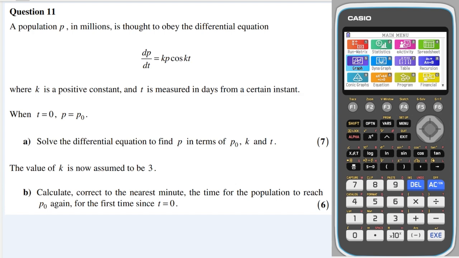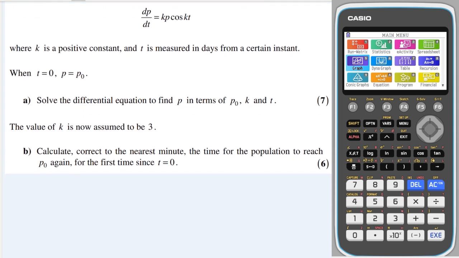Okay, question 11, we've got a differential equation, where k is a positive constant and t is measured in days. We know that initially the population is p0. Solve the differential equation to find p in terms of p0, k, and t. So we need to separate the variables. First thing I would do is multiply both sides by dt.